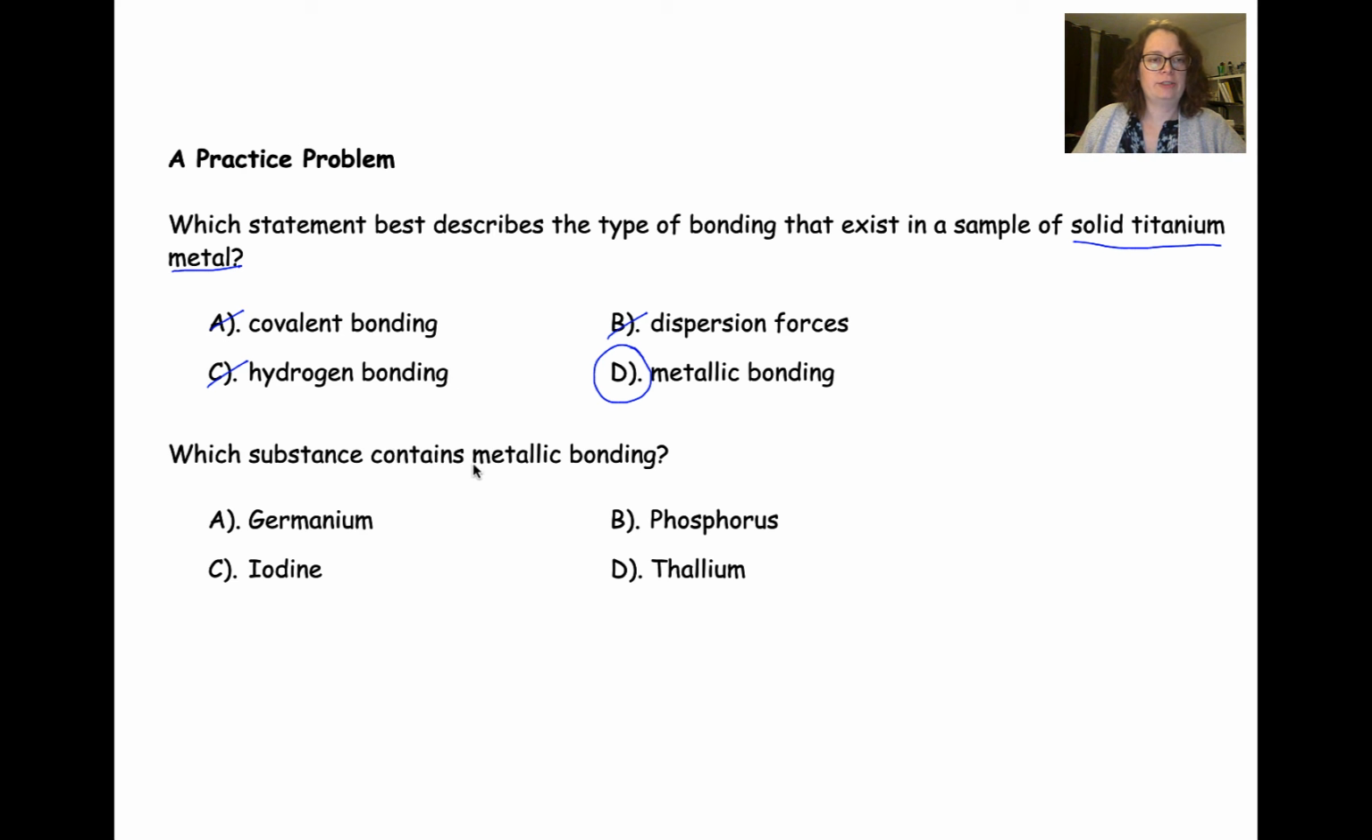And then our next question, which substance contains metallic bonding? Here we get out the periodic table and look for a metal on the periodic table. Phosphorus is a nonmetal. Iodine is a nonmetal. Germanium is a metalloid, and thallium is our metal here in this list. So if we find thallium, which has a symbol of Tl on the periodic table, we can see that it's a metal, and that's going to be involved in metallic bonding.